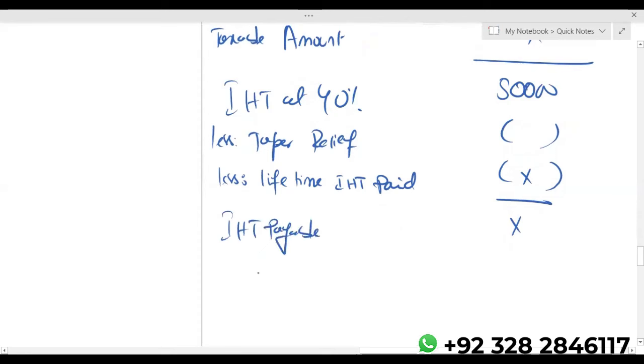A very important point: assuming it comes out negative, it means your taper relief and lifetime IHT paid is more than the 50,000 you have calculated. Negative does not mean refundable. If negative comes, you will not be getting any refund. There is no refund under IHT, so you will write 0. So always remember, on death tax, either there will be IHT payable or 0. There will be no IHT refundable. It cannot result in refundable IHT. Okay.